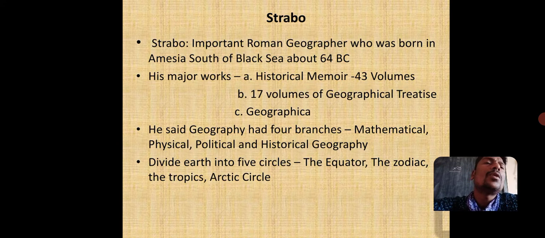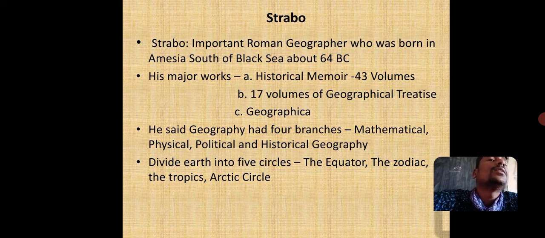Strabo was an important Roman geographer who was born in Amasia, that is south of Black Sea, about 64 BC. His major works were the Historical Memoirs, which consisted of 43 volumes, and 17 volumes of geographical treatise, and last was Geographica. He said geography had four branches: mathematical, physical, political, and historic geography.